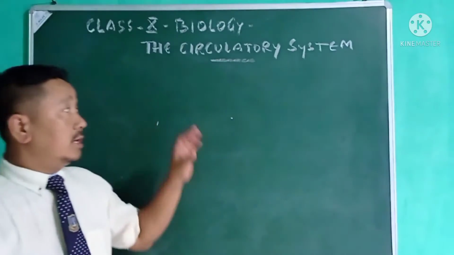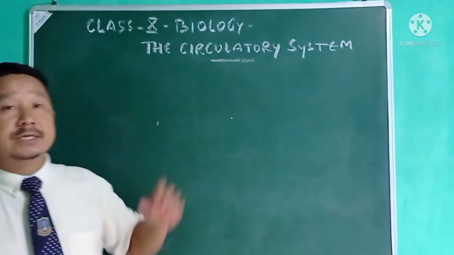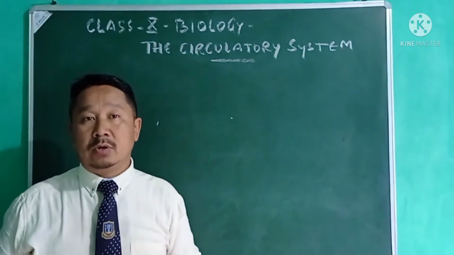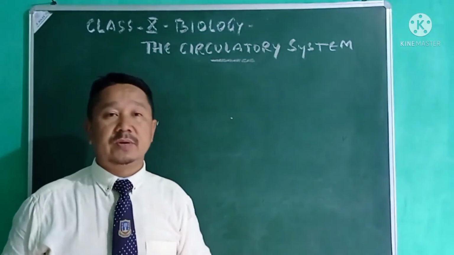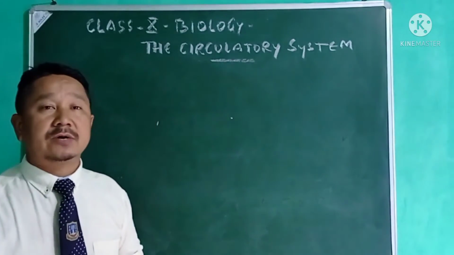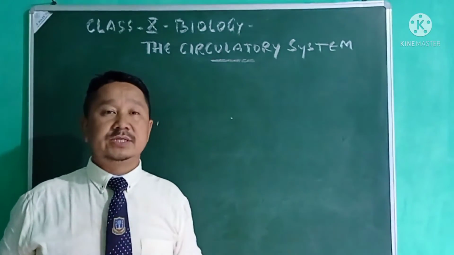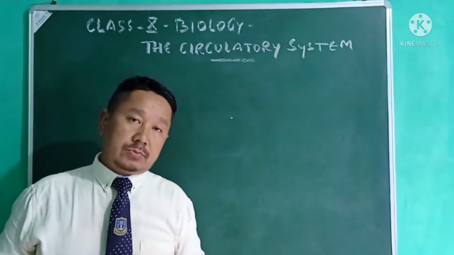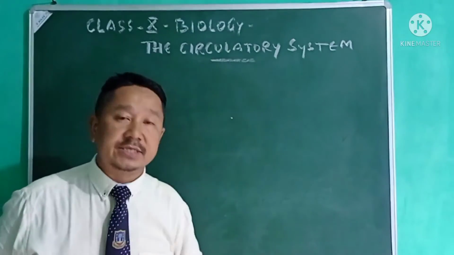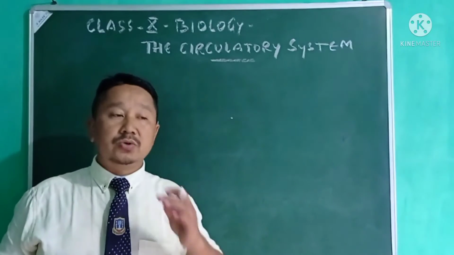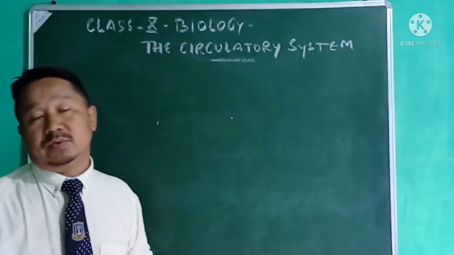The circulatory system is a system which is responsible for the transportation of different important substances from one organ of the body to different organs of the body. That means to and from the organs of the body.